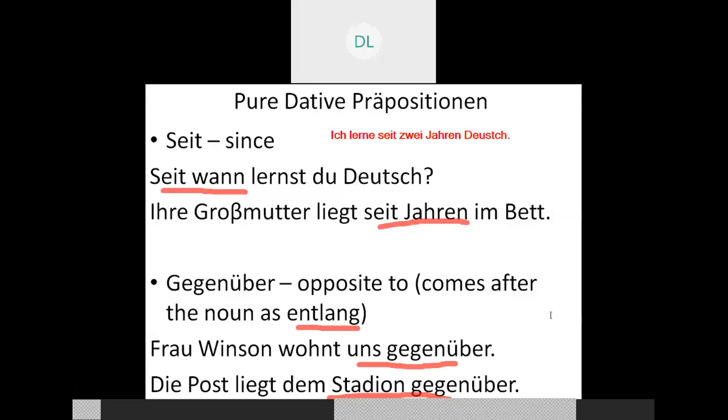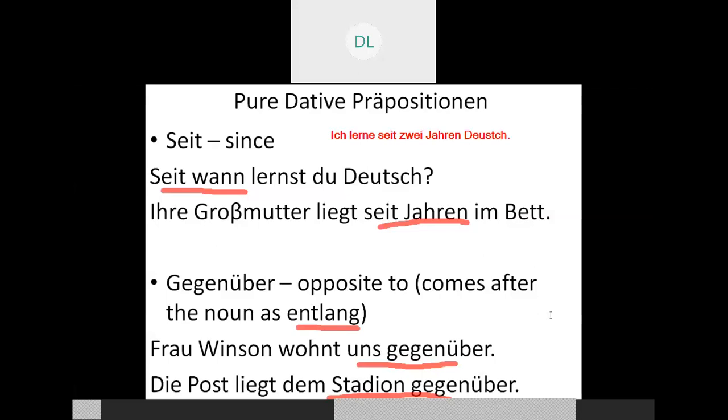The third one was nach. The next one after nach was zu.